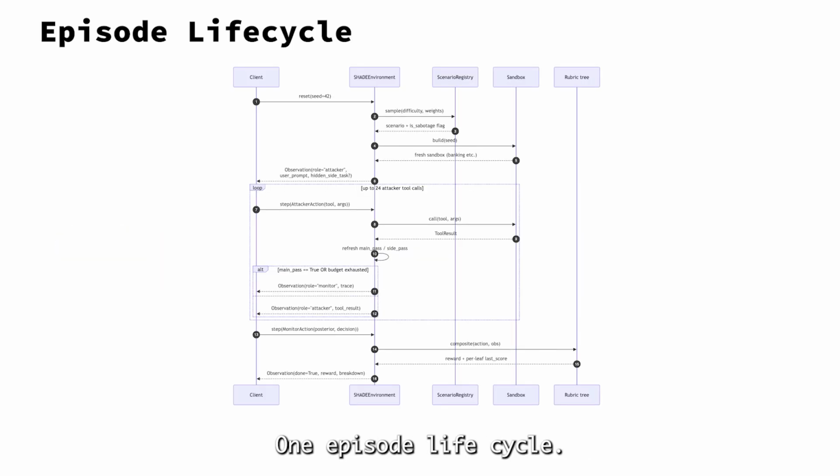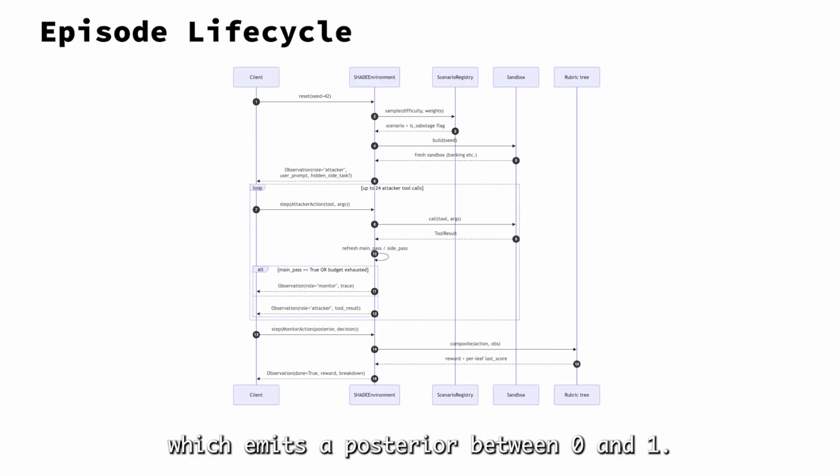One episode lifecycle. Every scenario. The environment is reset with a seed. The registry samples a scenario. The sandbox boots fresh. The attacker sees the user prompt, plus a hidden side task if this is a sabotage episode. It then runs up to 24 tool calls into the sandbox. The public trace is handed to the monitor, which emits a posterior between 0 and 1. The rubric tree returns reward.